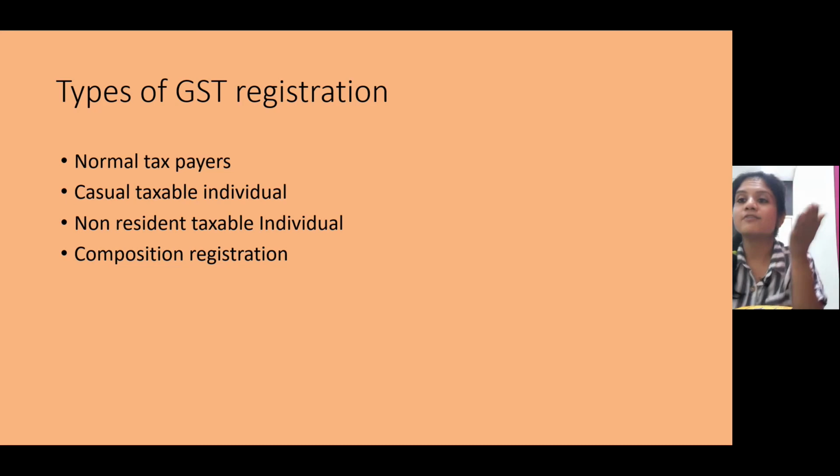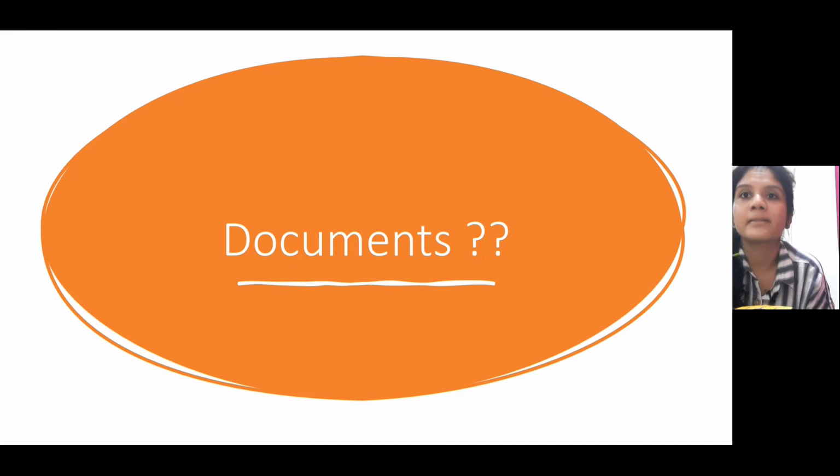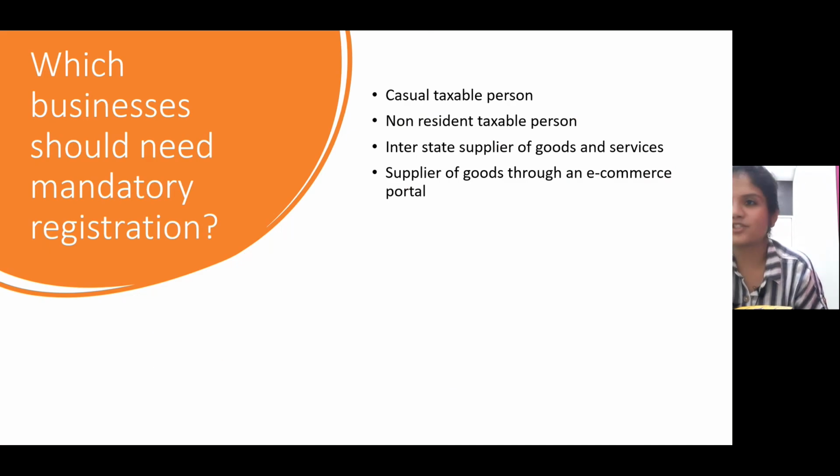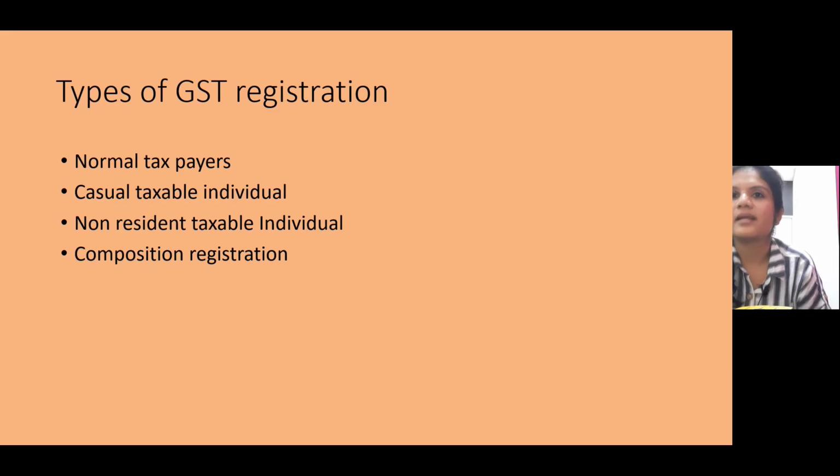So don't get confused about which business is compelled to register and what we are talking about with this non-resident taxable individual. That is about the business, this is about the individual. Both are different here, but they should be clearly understood. See the heading here, types of GST registration is what I'm talking about. There I was talking about which businesses, and I can show you once again to be more clear. Which businesses need mandatory registration is the point we discussed in the previous slide. And now we are discussing the types of GST registration.